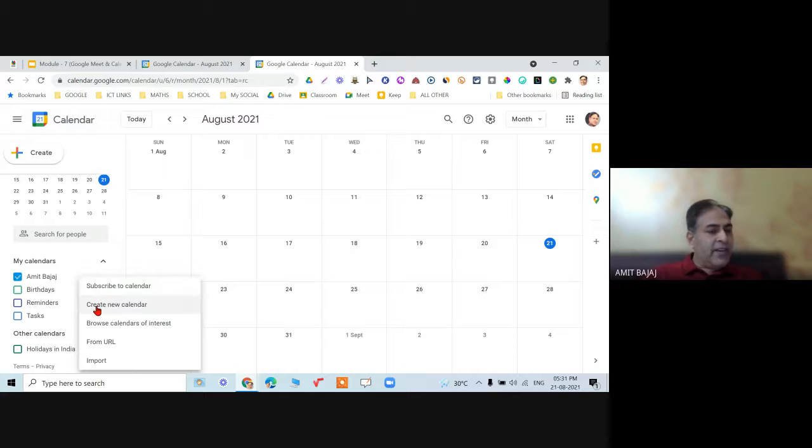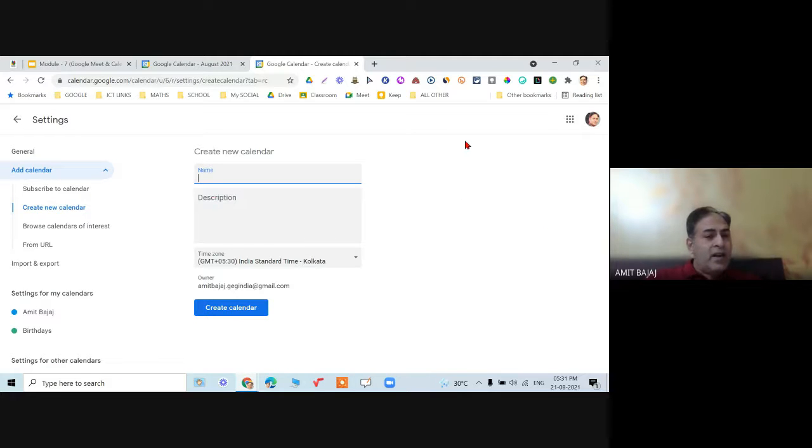Check out the second option, create new calendar. I can subscribe to other calendars, or I can import other calendars. If time permits, I will demonstrate that. But in the level 1 examination, this is actually not required. The only basic thing is creating a new calendar. So when I click on create new calendar, it will ask for the name.